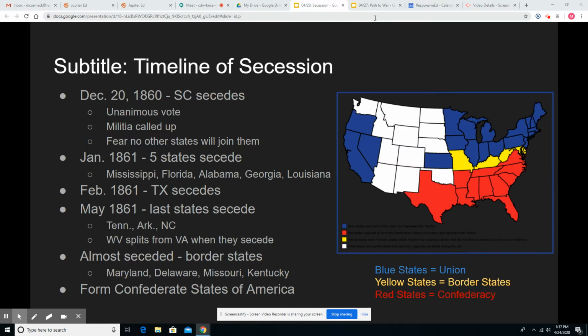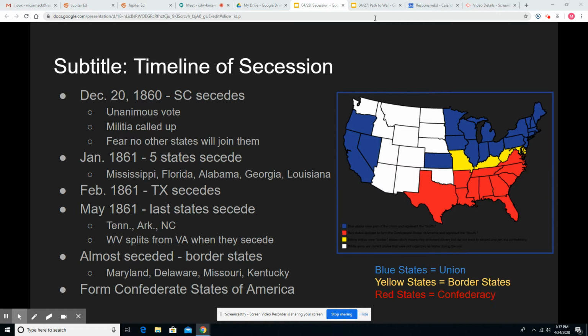And if you'll remember from our last lesson, the Southerners promised that if Lincoln was elected president, then they would secede from the Union. And on December 20th, 1860, with a unanimous vote in the legislature, South Carolina secedes from the Union. The vote is 169-0 to pass the Ordinance of Secession. At the same time, they also call up a 10,000-man militia to defend their state against a presumed Union attack.